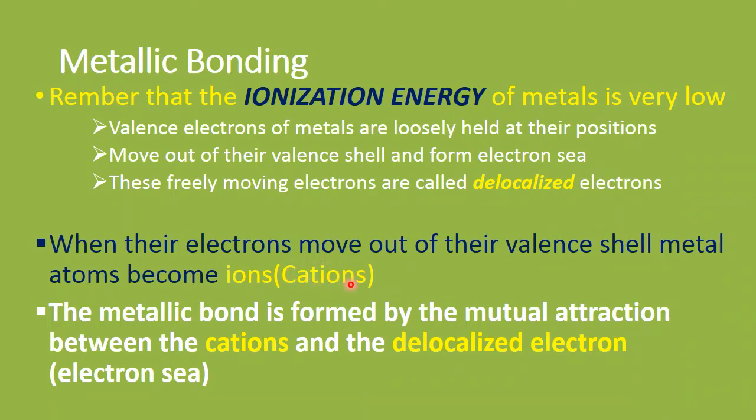So the metallic bond is the electrostatic force of attraction between cations and the delocalized electrons, or electron cloud.